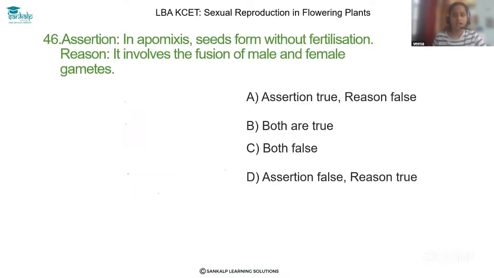Let's solve question 46. Assertion: In apomixis, seeds form without fertilization. Reason: It involves the fusion of male and female gametes.